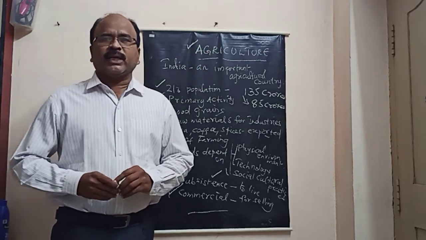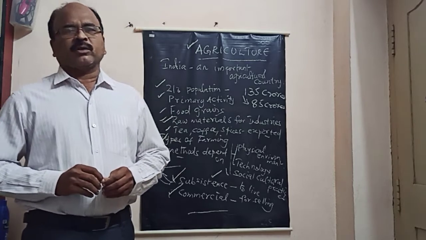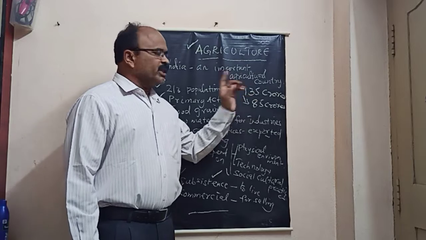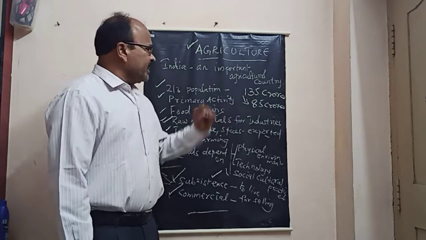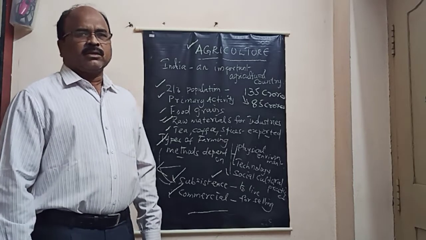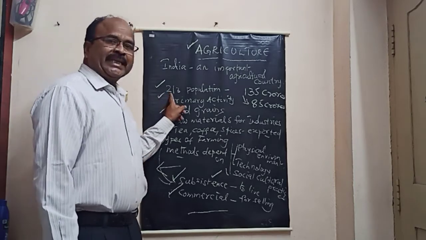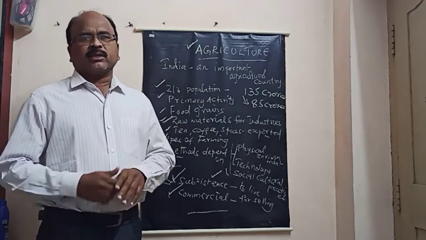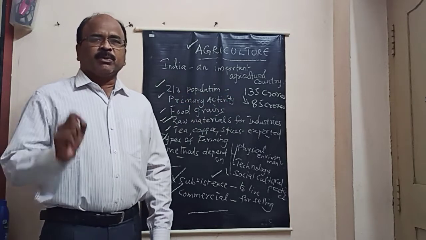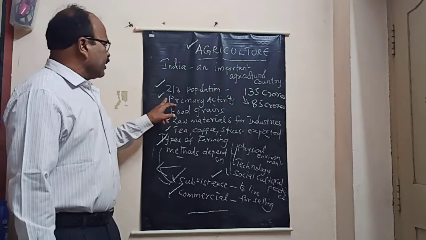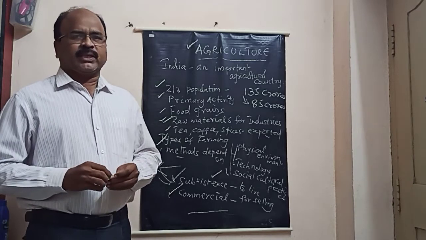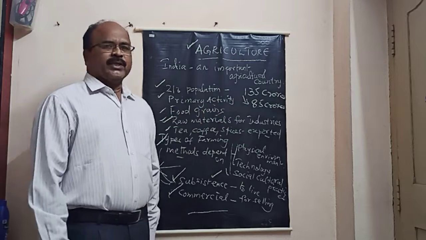So India is an important agricultural country, I said. Why? We have to ask a question. First of all, you know the population of India? It is almost 135 crores now. Out of this 135 crores, 85 crores of farmers depend on agriculture. That means 2/3 of India's population depends on agriculture. How much? 2/3. And agriculture is a primary activity. Without agriculture, most of the people cannot survive in this country. So it is called primary activity.